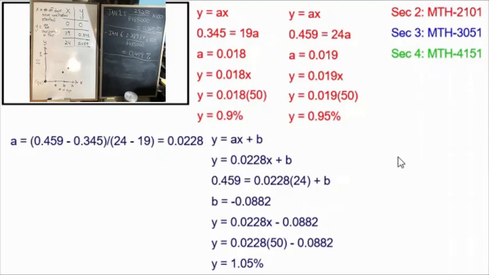A Secondary 3 student who's trying to do this as part of a question could use this as their model, but they could also say, I'm going to use a combination of the direct linear model that we learned in Secondary 2, the one that gave us y equals 0.0198x, and the y equals ax plus b model that I'm learning in Secondary 3. And I can say my model is a combination of these two different straight lines. This is another approach to algebraic modeling.